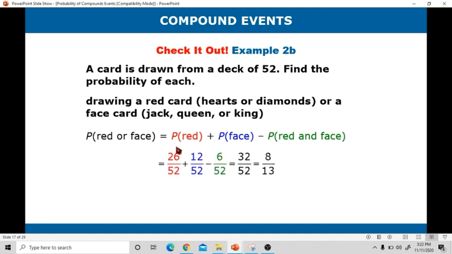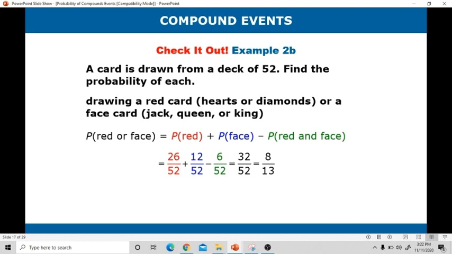The probability of drawing a red card is 26 all over 52. Why 26 all over 52? It is because there are 13 heart cards in a standard deck of cards and there are also 13 diamond cards. So 13 plus 13 equals 26.